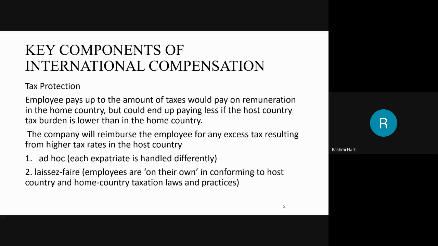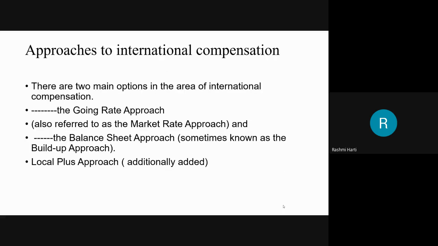Here basically it is on an ad hoc basis. So each expatriate is handled differently, because of tax rates varying in various countries. Then laissez-faire is one of the approaches wherein employees are on their own in conforming to the host country and home country taxation laws and practices. That is what we say about taxes. So these are the various components of salary, various components of international compensation.